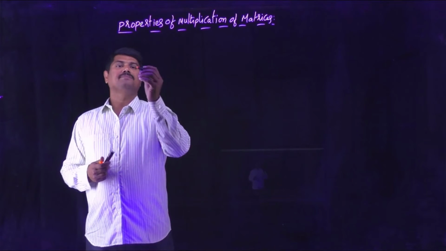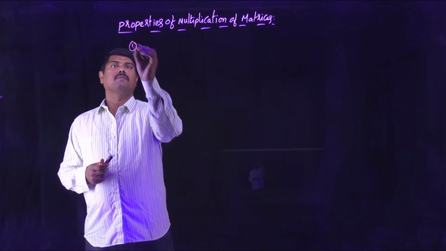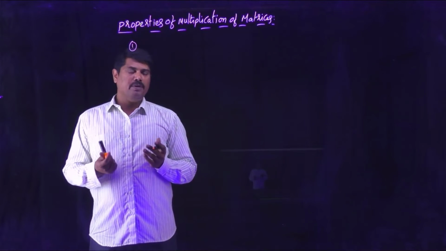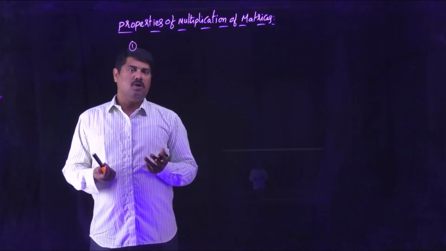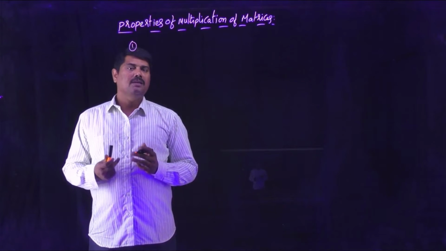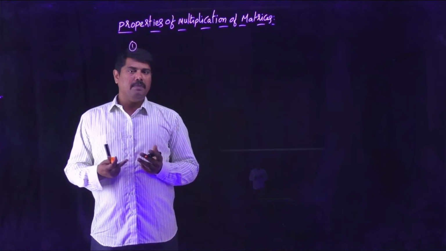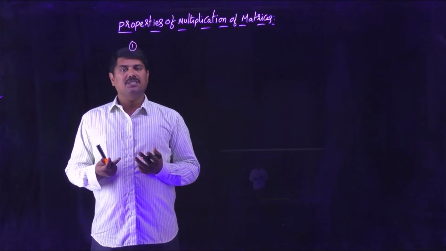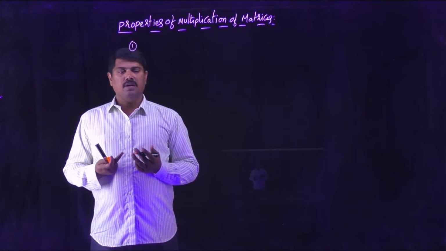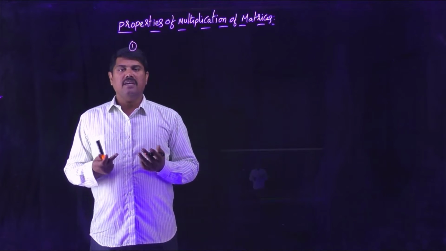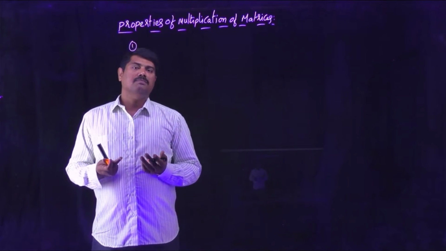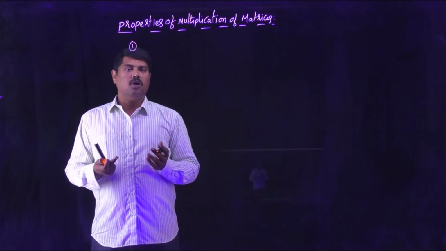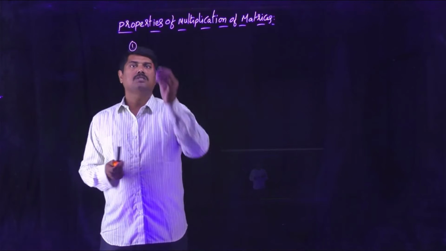First one, matrix multiplication may follow the commutative property or not. It is not necessary for two matrices A, B. If AB exists and BA exists, both of the same order, then we can't say both are equal. So multiplication of matrices may follow the commutative property or not.